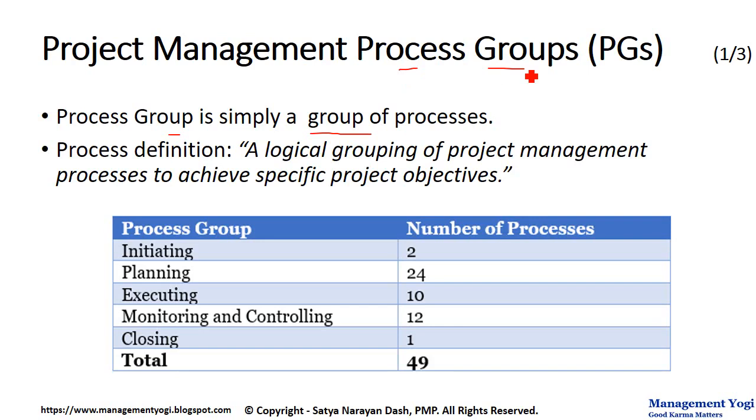PMI defines the process group as a logical grouping of project management processes to achieve specific project objectives. So we have 5 process groups: initiating, planning, executing, monitoring and controlling, and closing. And in every process group we have a set of processes. In initiating we have 2 processes, planning 24 processes, executing 10 processes, monitoring and controlling 12 processes, closing 1 process. Together we have 49 processes which are spread across the 5 PZs.